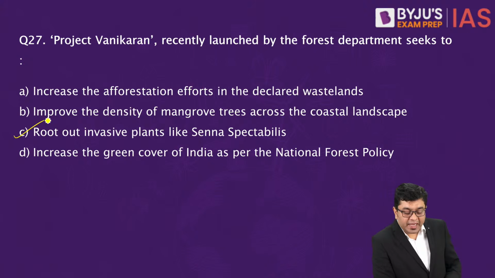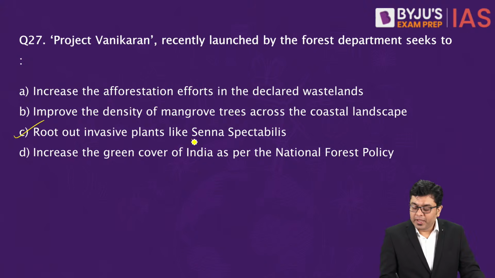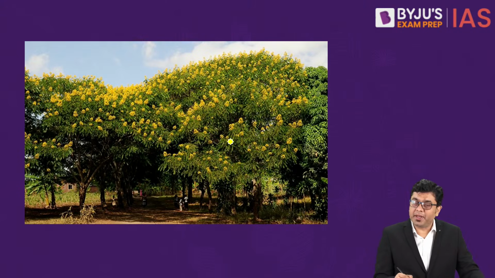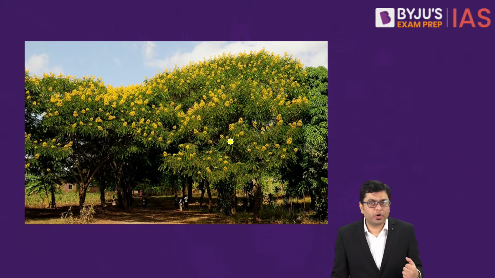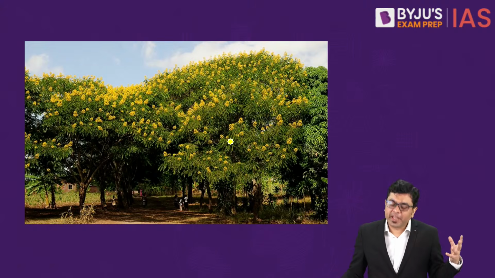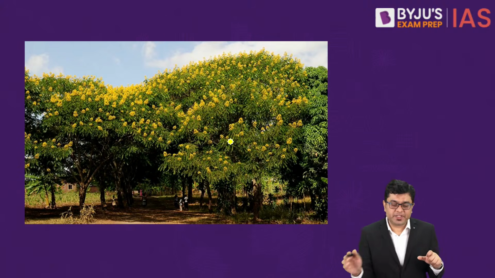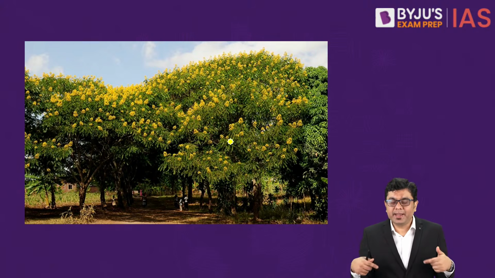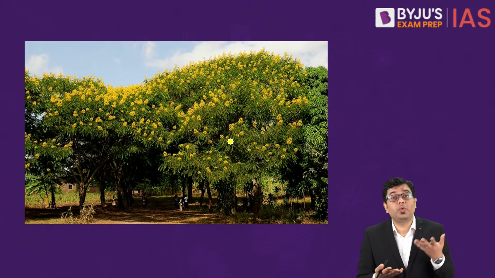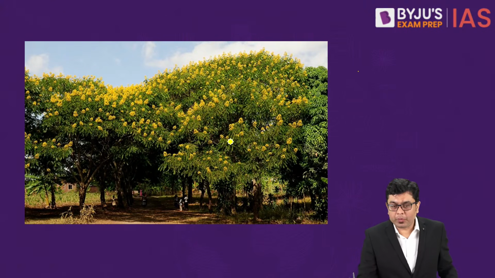Now, invasive alien plant species, when we talk about species such as Senna spectabilis, now this is not native or endemic to India. This has been introduced into India long back as an ornamental plant. Now, this particular plant, Senna spectabilis, has the ability to grow particularly quickly. It grows very quickly.